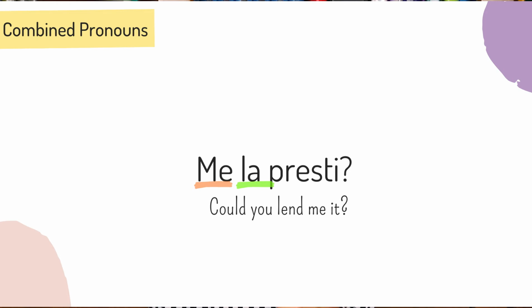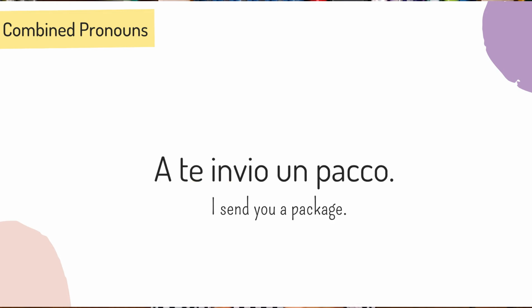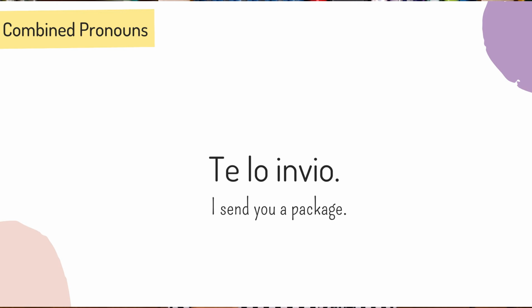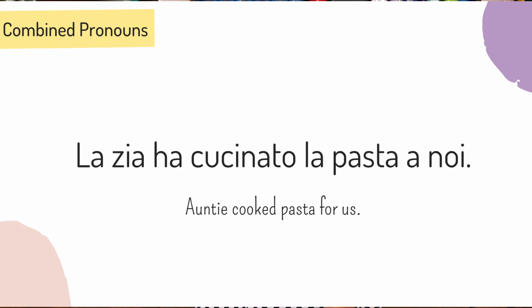Let's see another example. Number 3. A te invio un pacco. What's the direct and indirect object pronouns? Un pacco is the direct object pronoun and a te is the indirect object pronoun. So this sentence becomes te lo invio. Te stands for a te and lo stands for un pacco. Number 4.